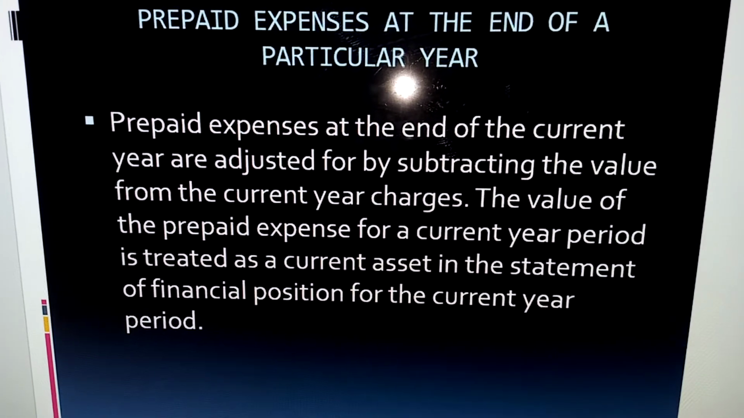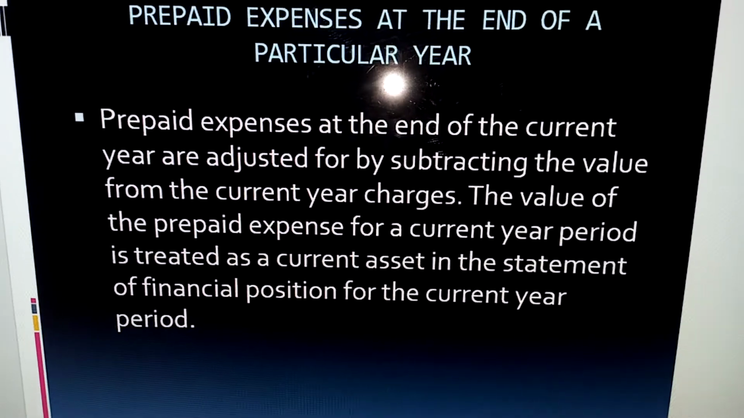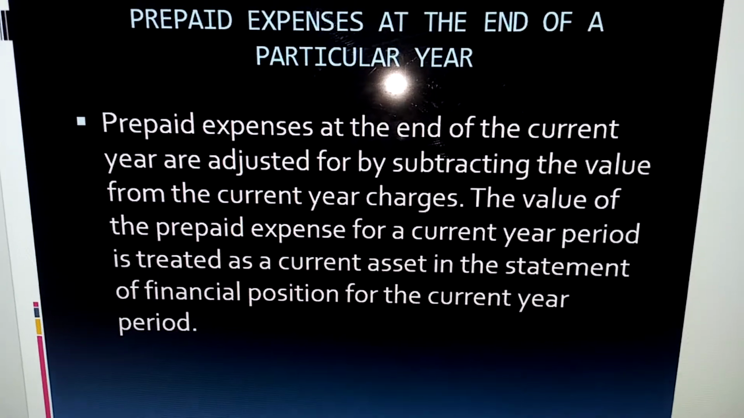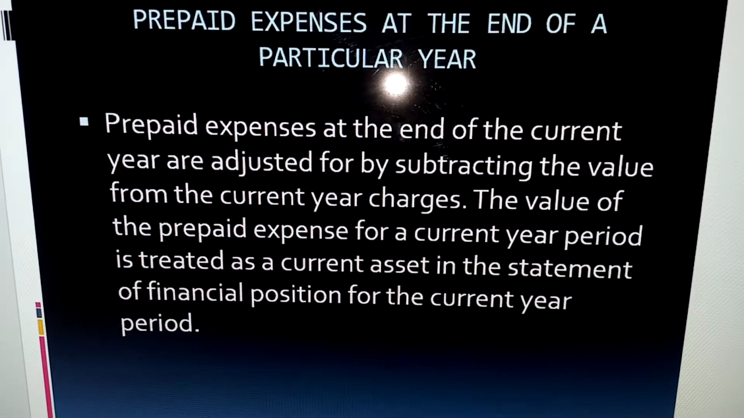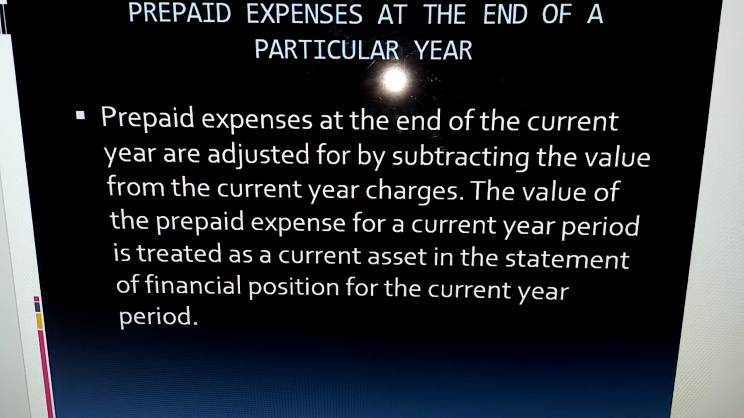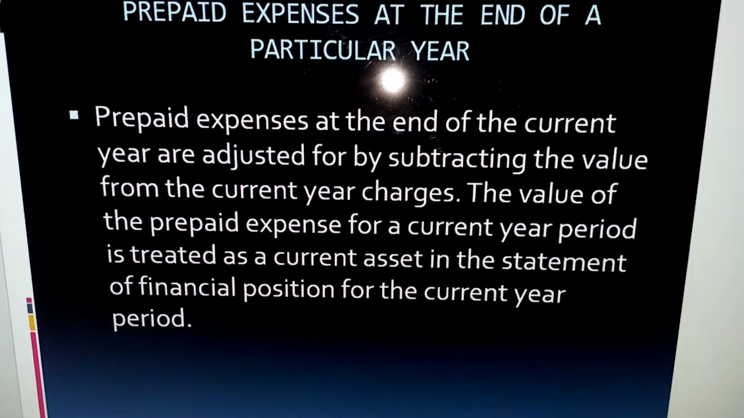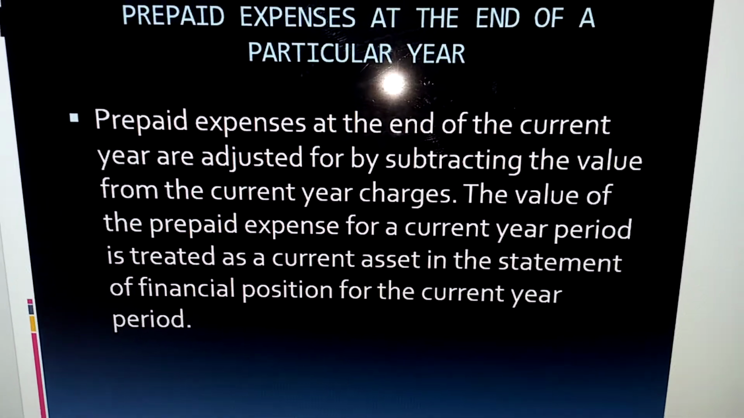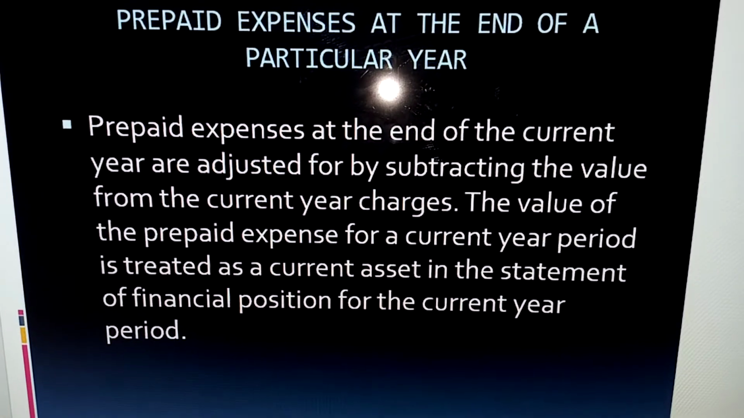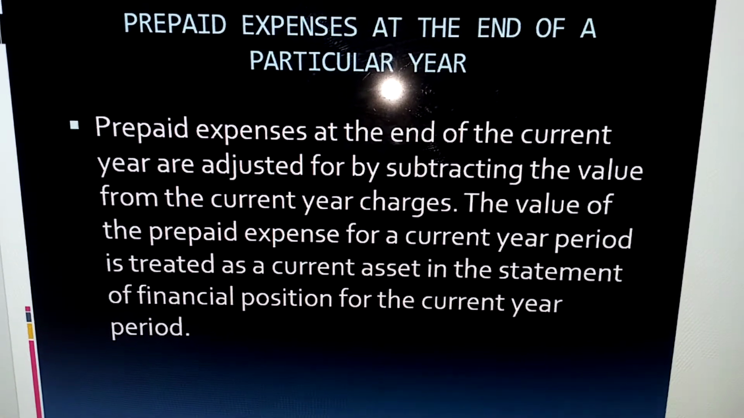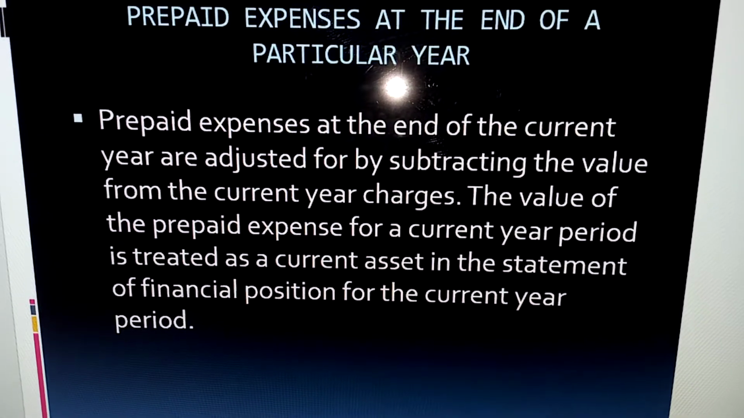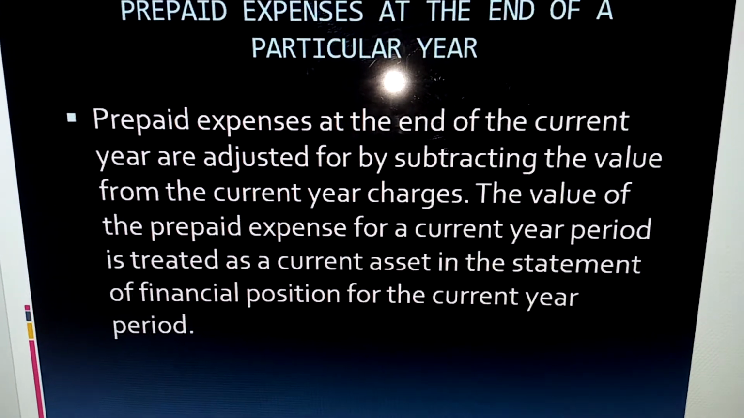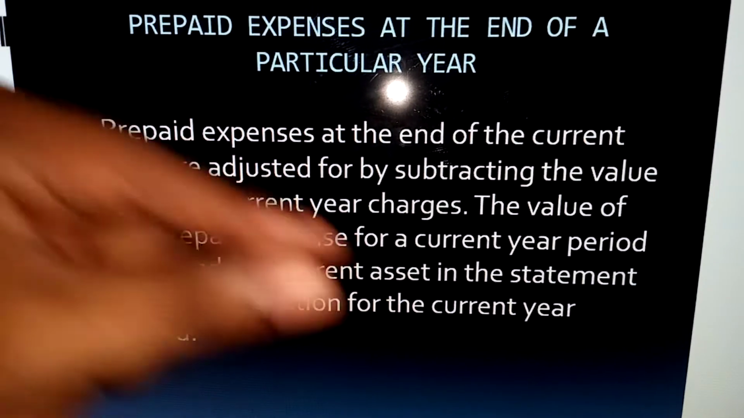What this means is that, for instance, you are showing that you paid, let's say, 1 million naira as rent for a particular year. And now, investigation has showed that out of the 1 million, 200,000 is prepaid expense. I told you, at the end of the year, prepaid expense is deducted from the expense item. So it means that you're going to take out 200,000 from the 1 million. So you charge 800,000 to the profit and loss account.